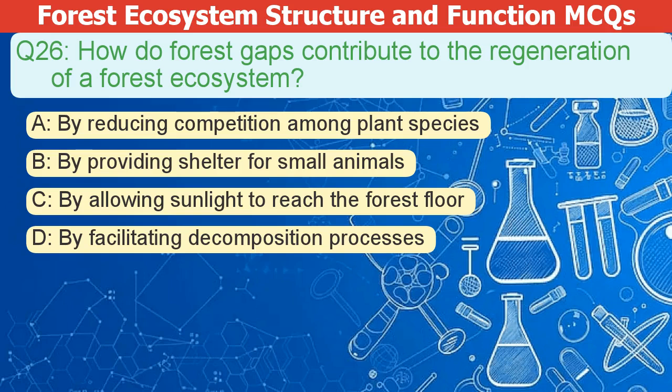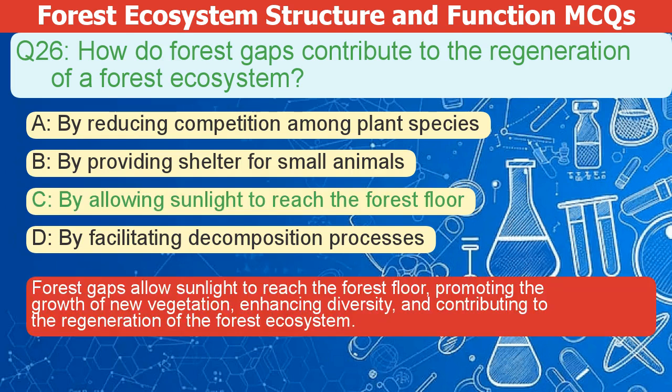How do forest gaps contribute to the regeneration of a forest ecosystem? A. By reducing competition among plant species. B. By providing shelter for small animals. C. By allowing sunlight to reach the forest floor. D. By facilitating decomposition processes. The correct answer is C.